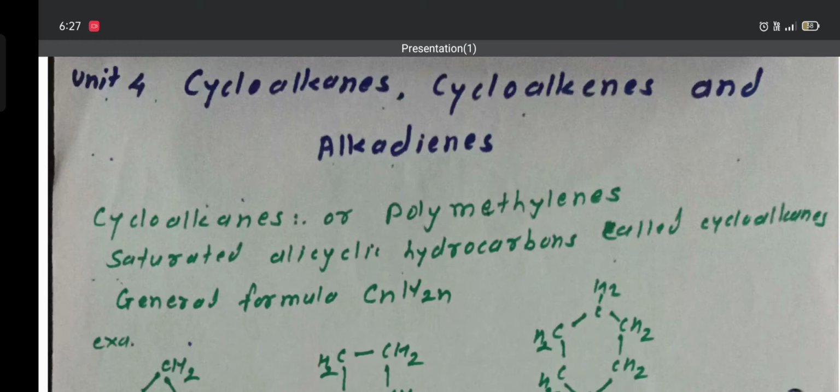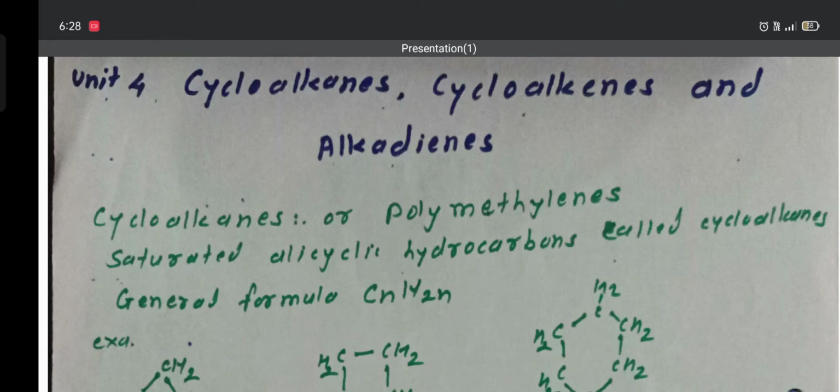What is meant by cycloalkanes? When terminal carbon atoms of alkanes are joined together, then formation of carbocyclic compounds or homocyclic compounds possessing properties similar to the aliphatic compounds are formed. They are called as the alicyclic compounds, meaning these compounds are aliphatic, means open chain, and aliphatic and cyclic.